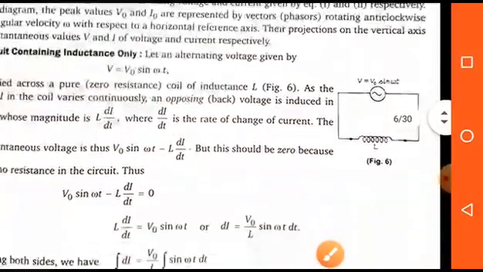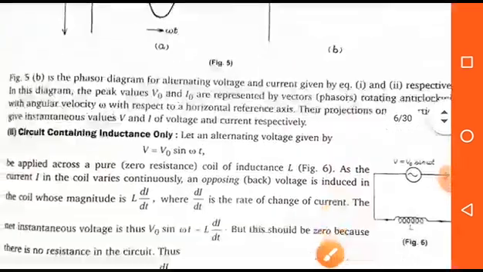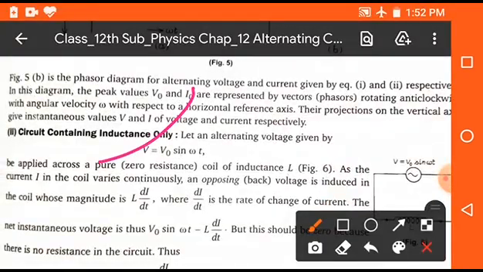You can see in the diagram here, the AC source is connected to the inductor whose inductance is capital L. For this case, we know that the general equation of alternating voltage is V is equal to V naught sine omega t, and when an inductor is connected to the circuit, we know that the EMF of any inductor is E is equal to L di upon dt. Here the direction is opposite, that means we can use minus L di upon dt.